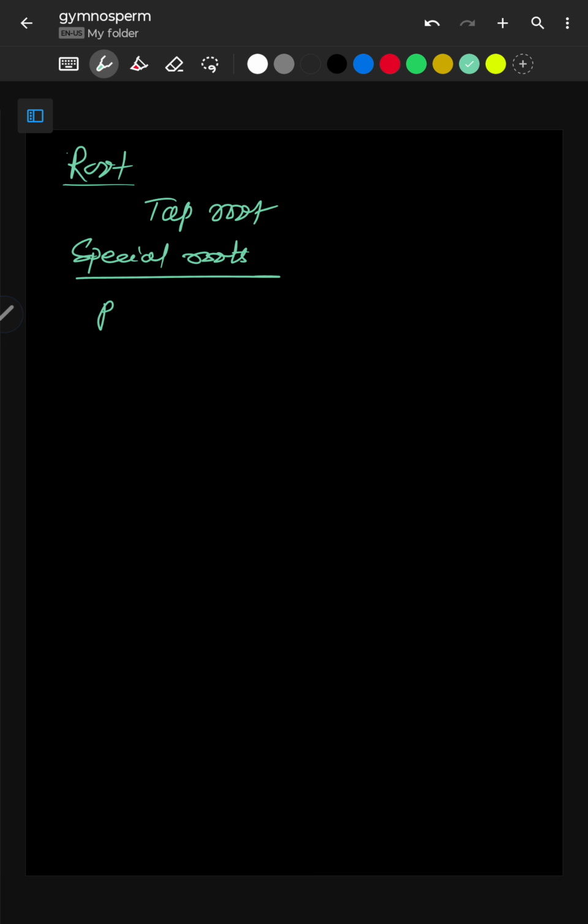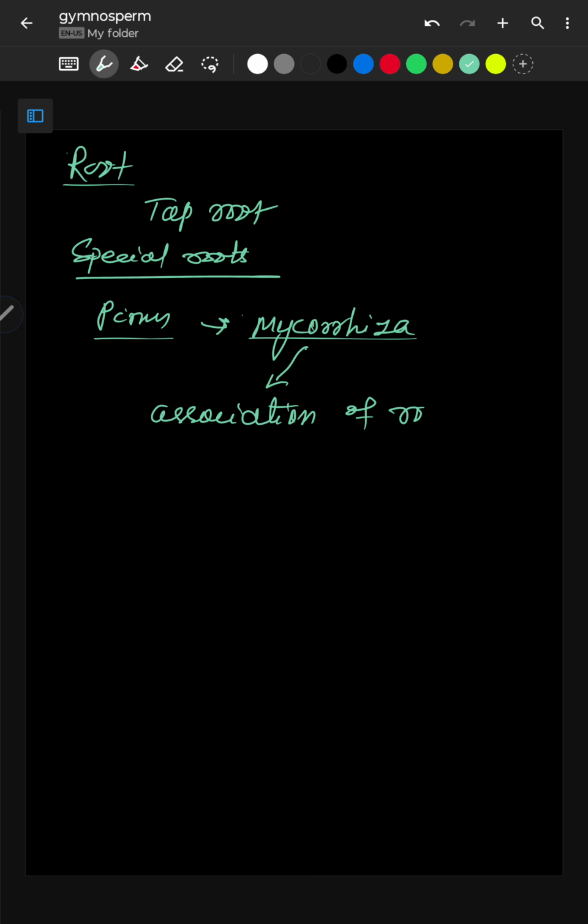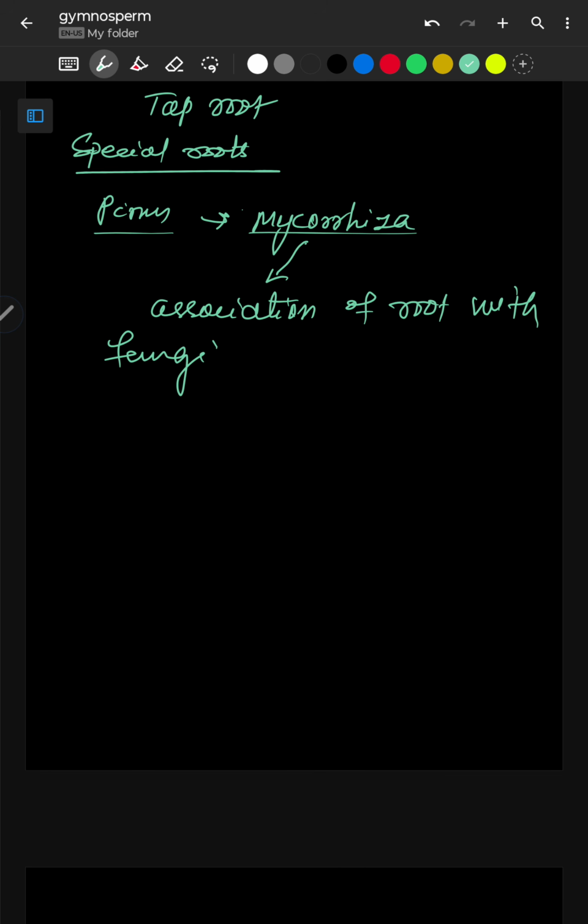In case of pinus, mycorrhiza. What is mycorrhiza? Association of root with fungi. Okay, so that is called mycorrhiza.